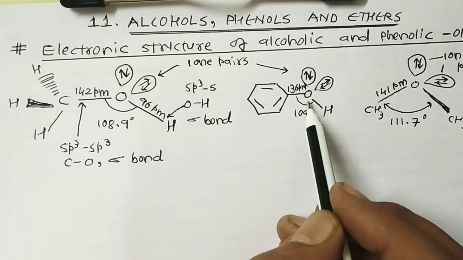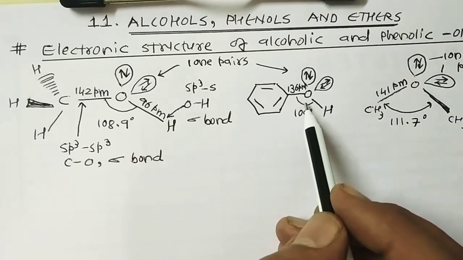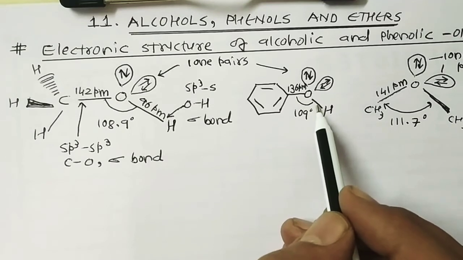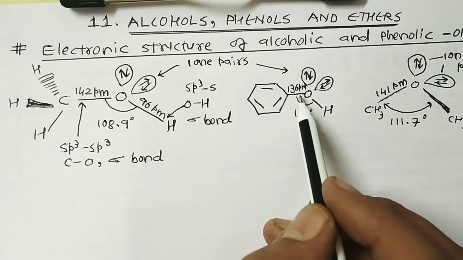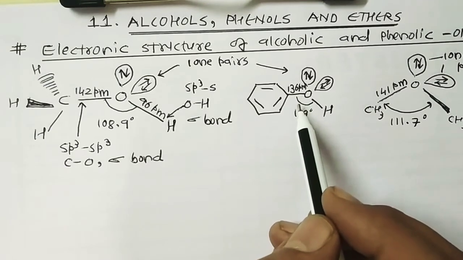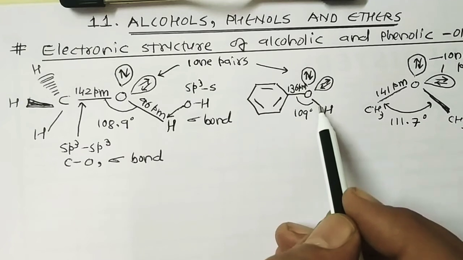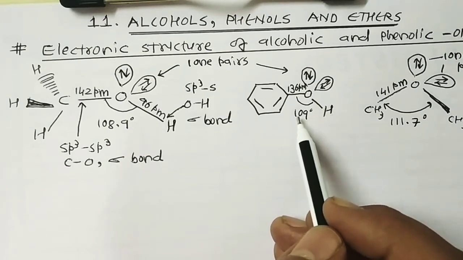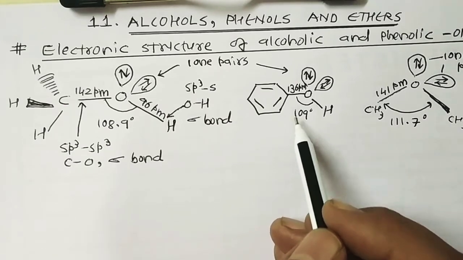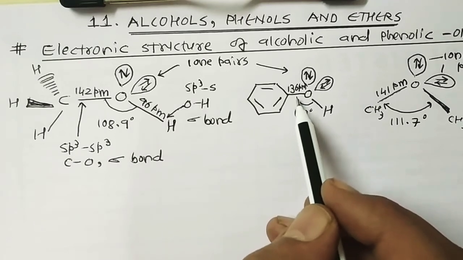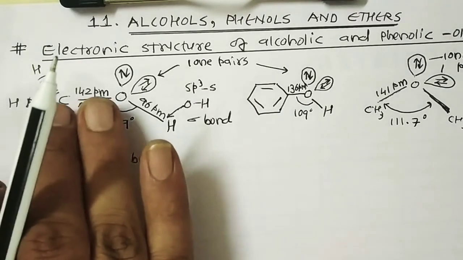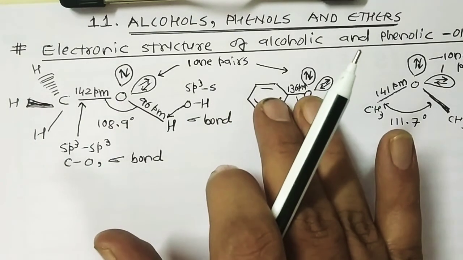Now the OH bond in phenol, like the OH bond in alcohol, is formed by overlap of an sp3 orbital of oxygen with the 1s orbital of hydrogen, while the CO bond is formed by overlap of an sp3 orbital of oxygen with an sp2 orbital of a carbon of benzene. The COH bond angle in phenol is approximately 109 degrees as in methanol, but the carbon-oxygen bond length in phenol is slightly less, 136 picometer than in methanol. What is the reason behind it? Here the CO bond length is 142 while in this case it is 136.